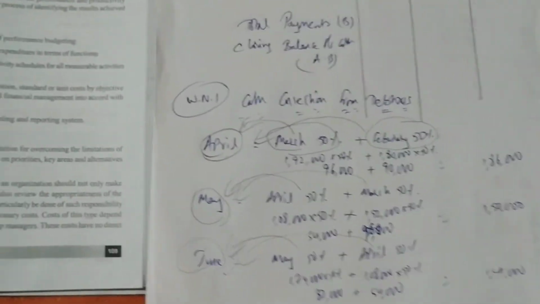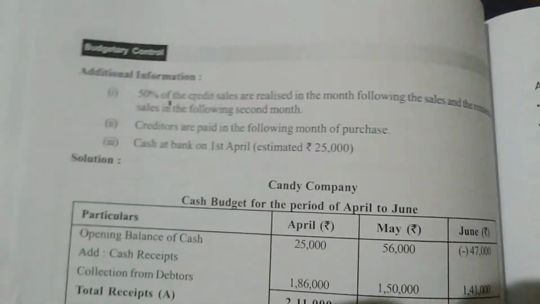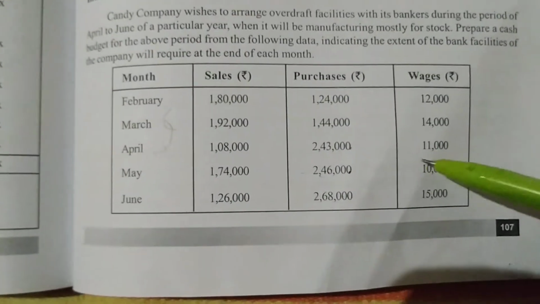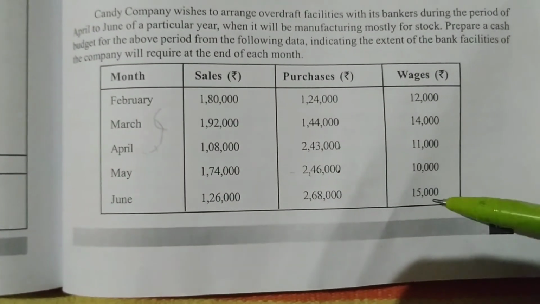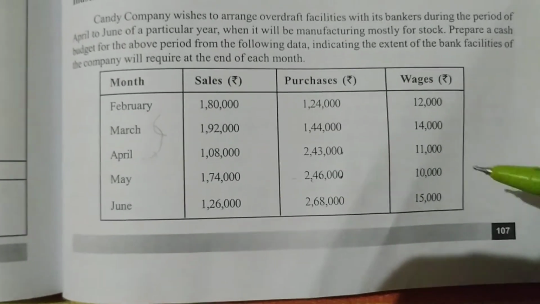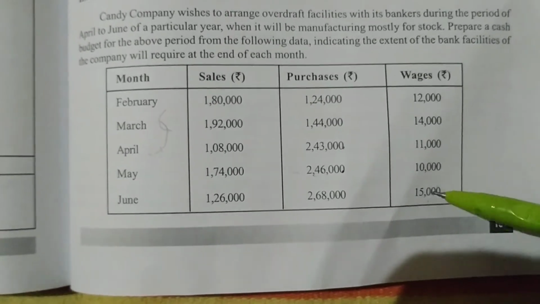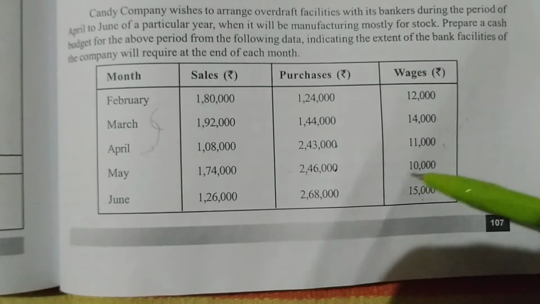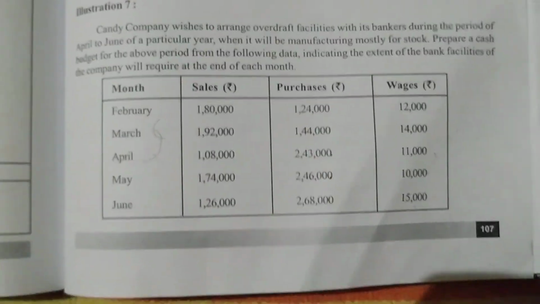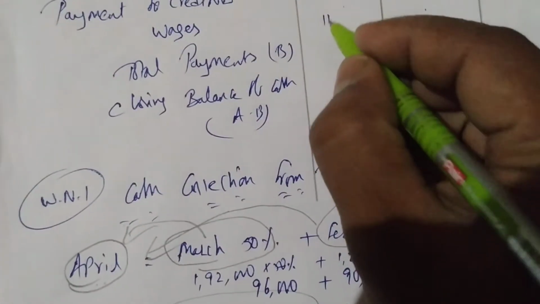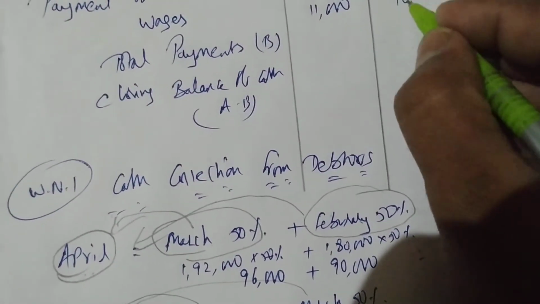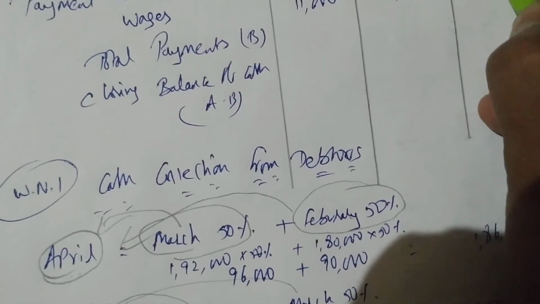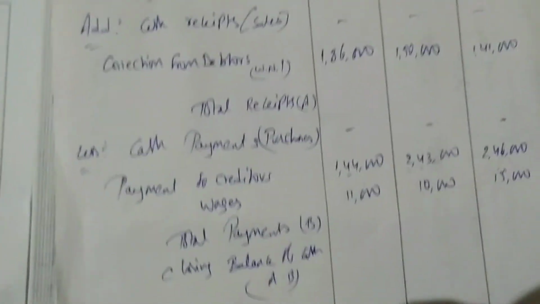That's it. Okay. Now we'll do total payments, but one more payment is there. What is the payment? Wages. I did not write it here. Let me write wages also. So wages information is not given here on when we are paying. So we can directly take the same month's wages and pay in the same month. Information is not given, right? So the same month payments will be done in the same month. So April wages will be paid in the month of April, May wages in the month of May, and June wages in the month of June. So let me write: April is 11,000, May is 10,000, and June is 15,000. Done. Okay.